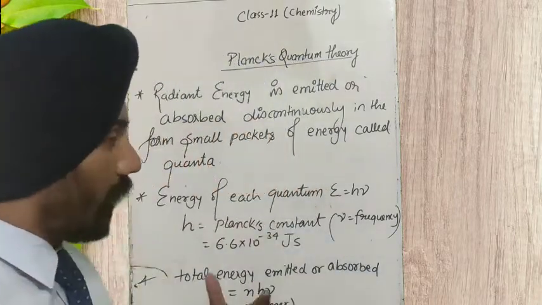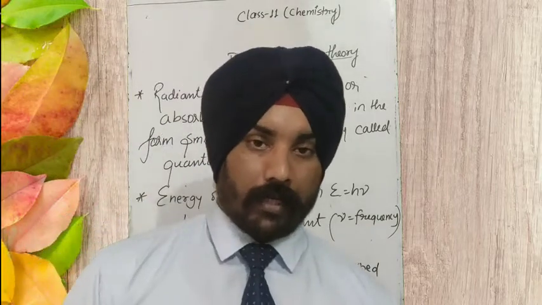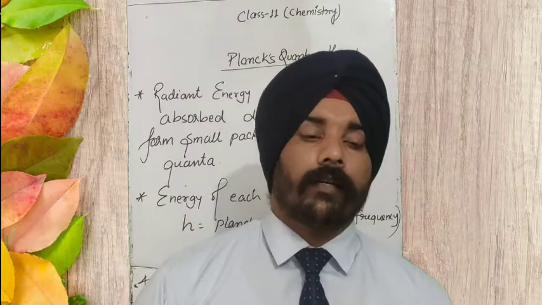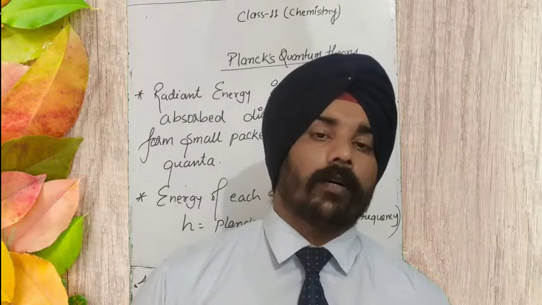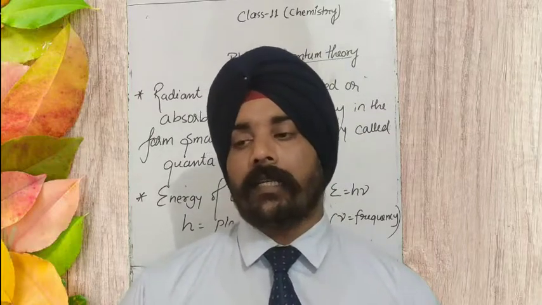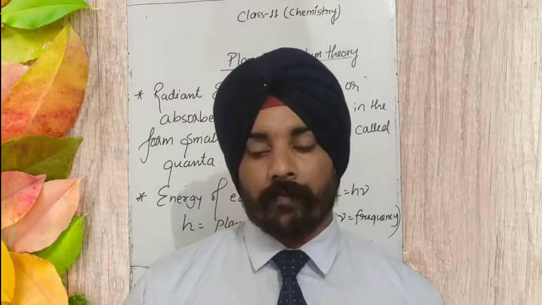So today we are going to discuss a very important experiment that was done in 1887 by Henry Hertz, that was the photoelectric effect. He discovered this phenomenon and did some experiments on it. Afterward, Albert Einstein explained this photoelectric effect on the basis of Planck's quantum theory.